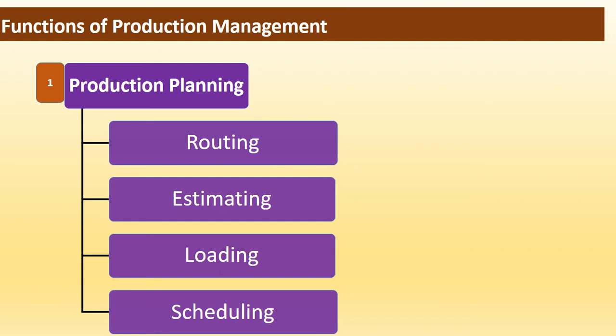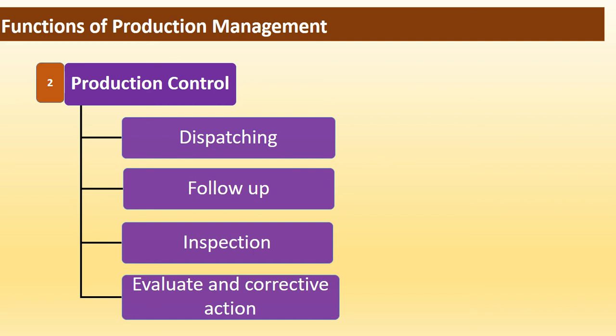Let us see the next function of production management, that is production control. Production control is the function that evaluates the output of production by comparing it with standard. If some deviations or errors come out, then necessary corrective actions are applied in order to produce the product at predetermined or expected standards. Production control involves dispatching, follow-up, inspection, and evaluation and corrective action.